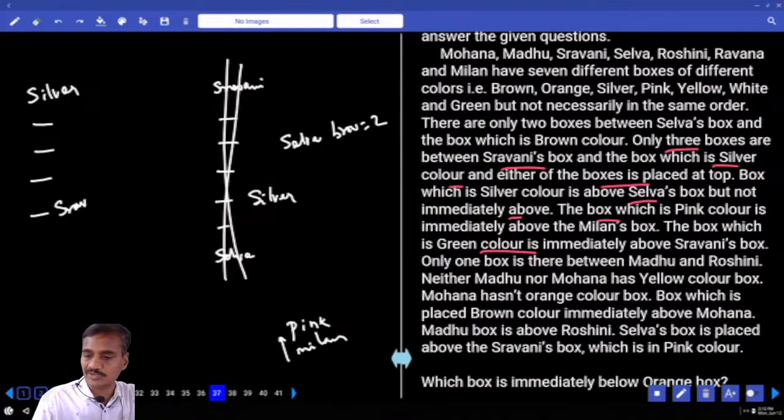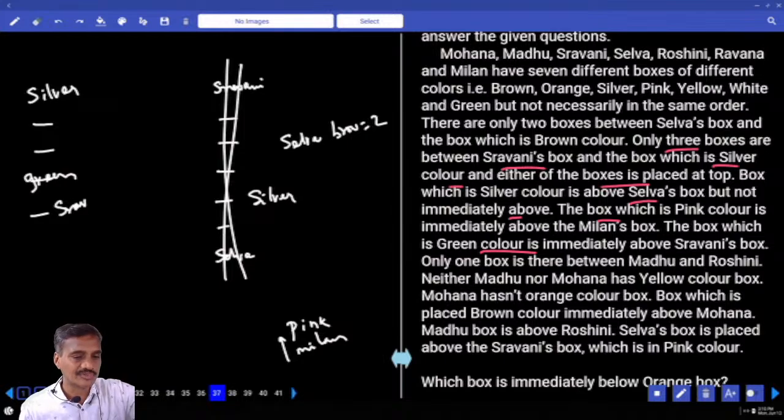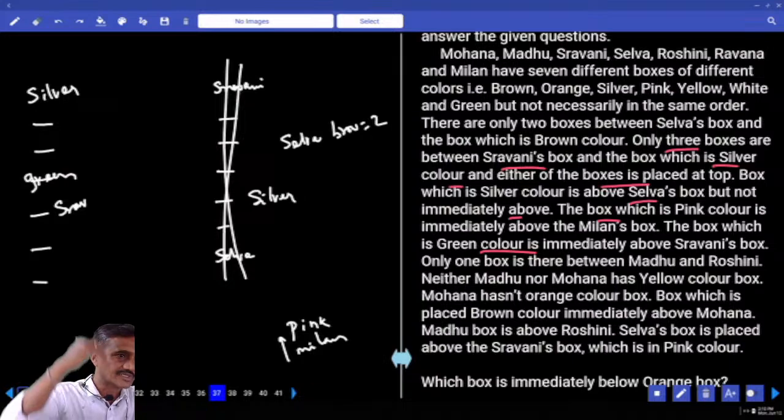And which is immediately above this one? The box which is green is immediately above this one. Now this must be green in color, which is immediately above this. Now green is immediately above this Shravani. 1, 2, 3, 4, 5. There are two more boxes below this Shravani because silver is at the top. One of the end is closed.